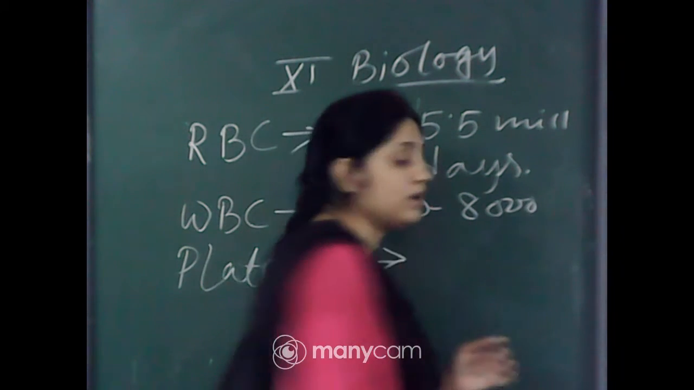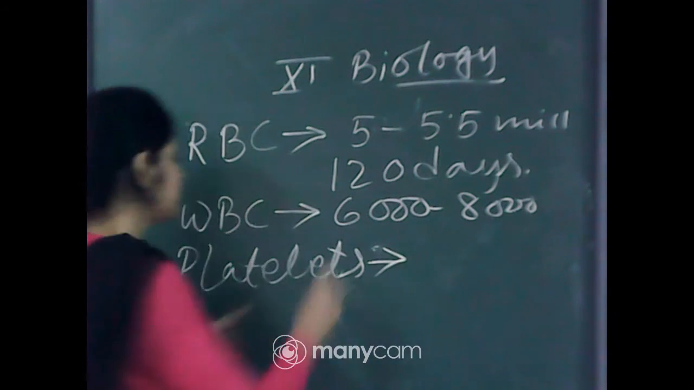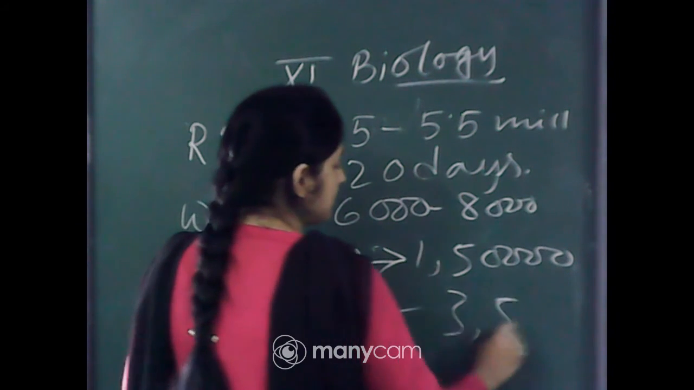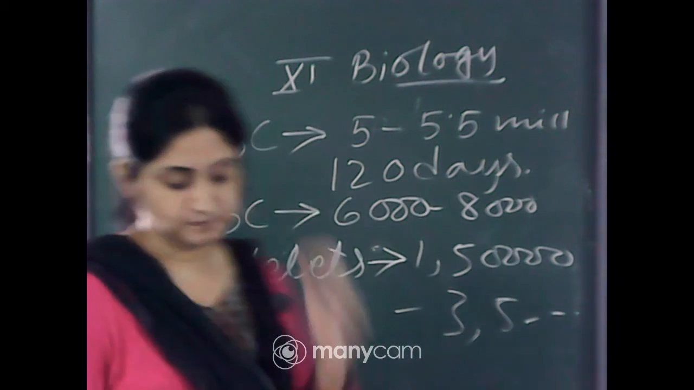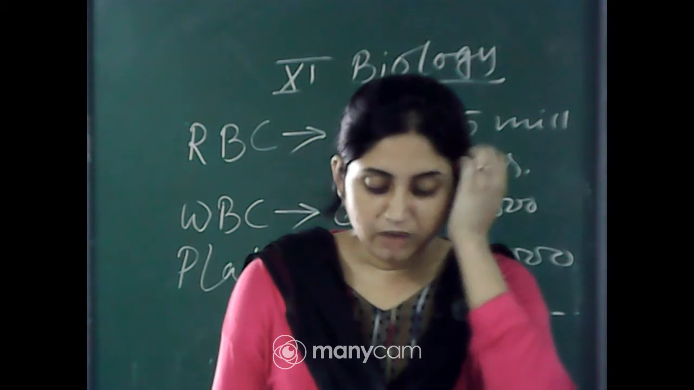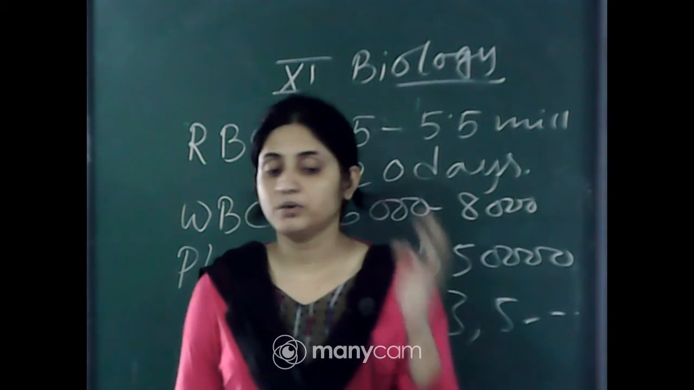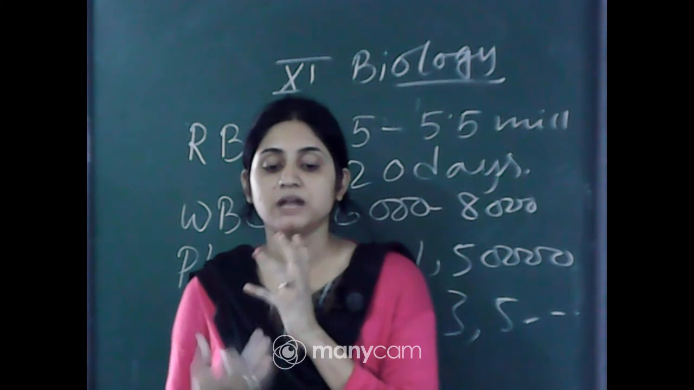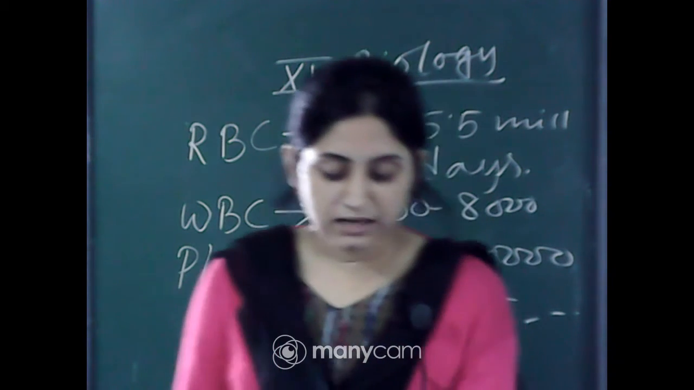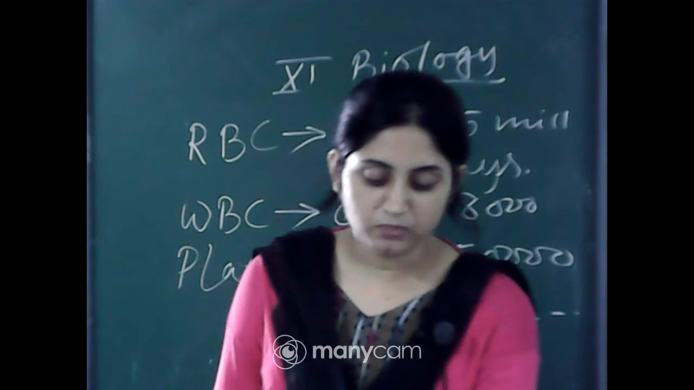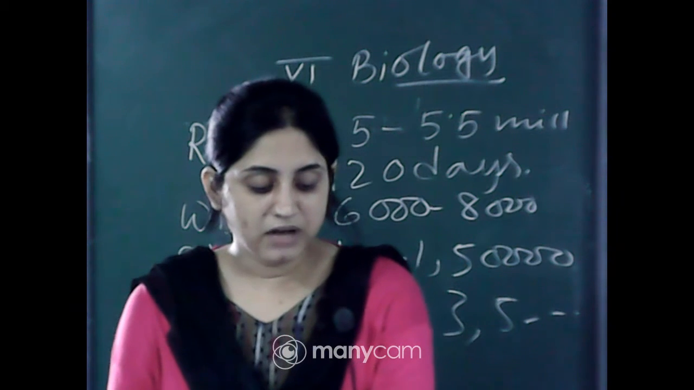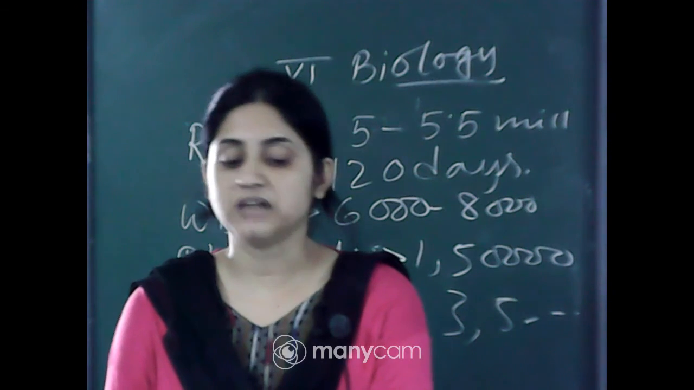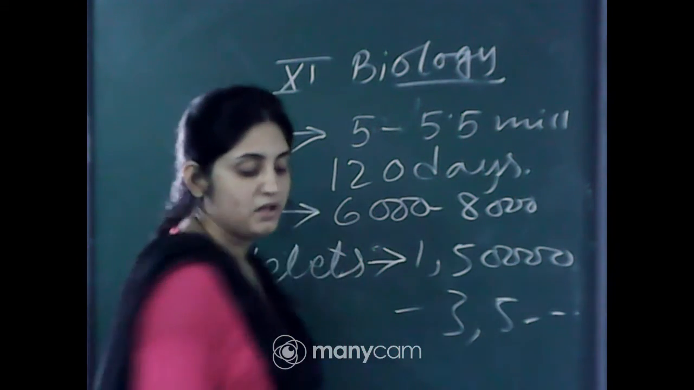Compare this with WBCs at 6,000 to 8,000 per millimeter of blood, while platelets are present at about 1,50,000 to 3 lakh. So these platelets are involved in coagulation. You know the clotting factor: when the platelets break down, they secrete fibrin thread-like structures that help in the clotting of blood. Platelets release a variety of substances involved in coagulation or clotting. A reduction in their number can lead to a clotting disorder, which will lead to excessive loss of blood from the body.